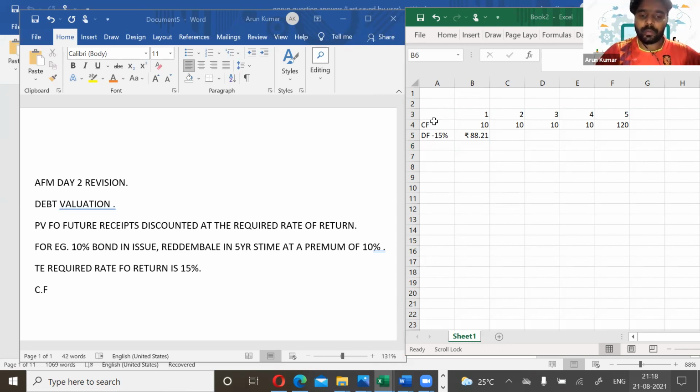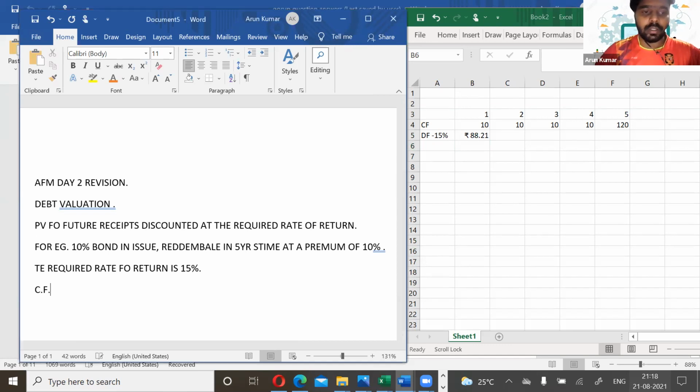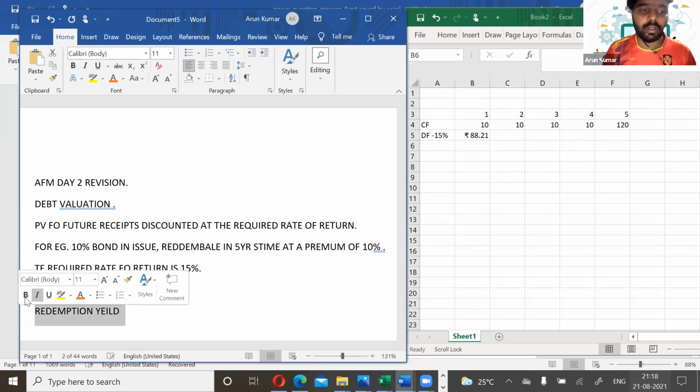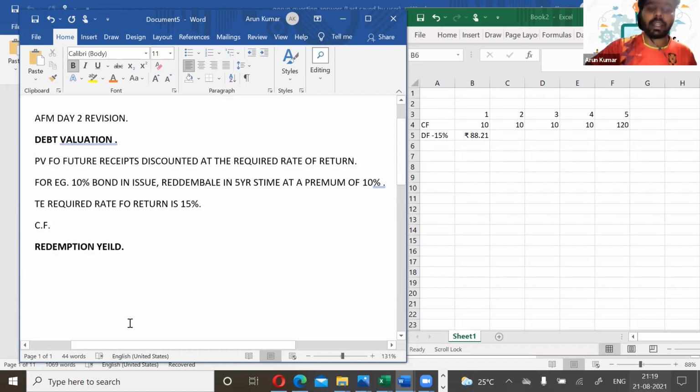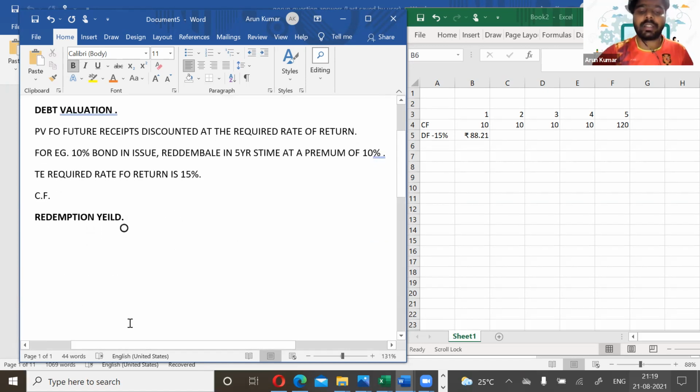So now, the same way, there is something known as the redemption yield. So what do you mean by redemption yield? So redemption yield is simply the IRR of an investment. Redemption yield is literally the IRR of an investment.